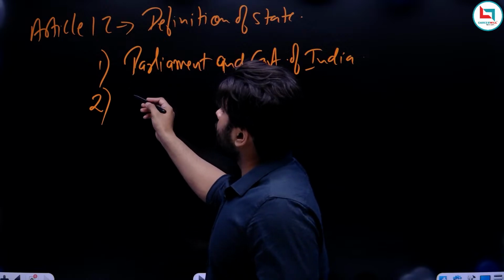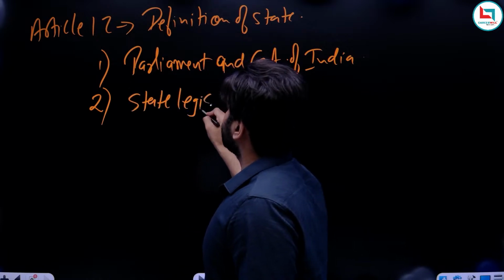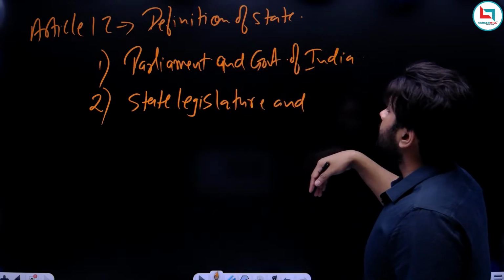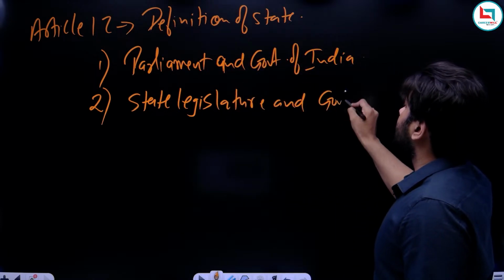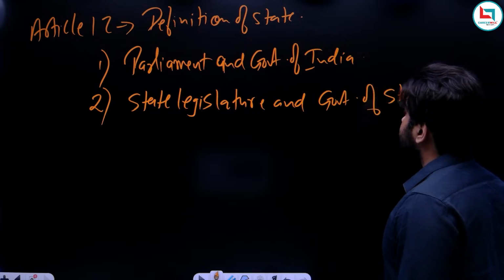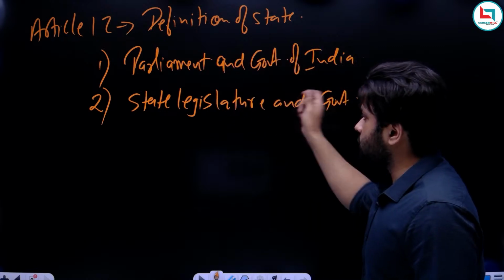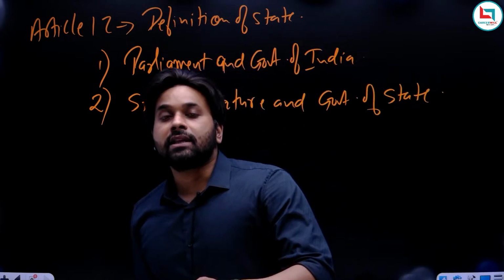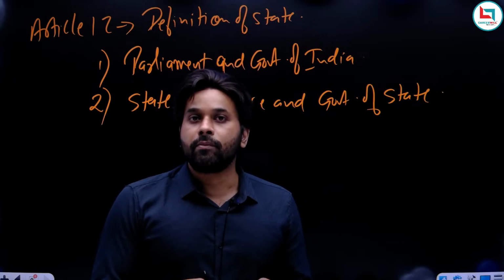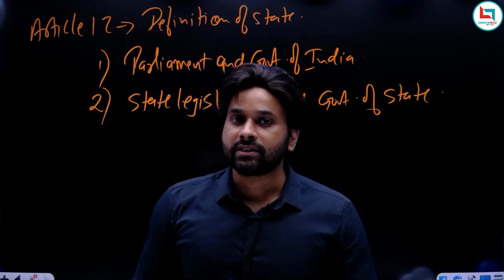The legislative organ of the state government is the state legislature, and the executive organ of the state government is the government of the state, basically dealing with the ministers. So this is the legislature, this is the executive. So the legislature and executive organs of the central and state governments form a part of the Article 12 definition of state.